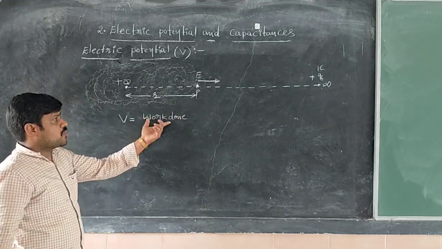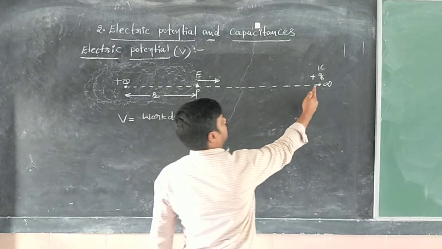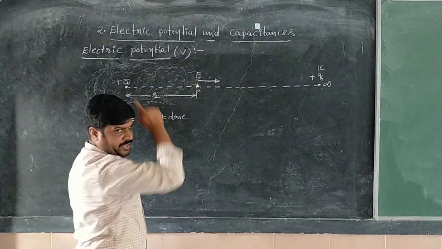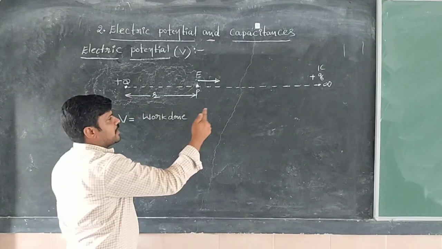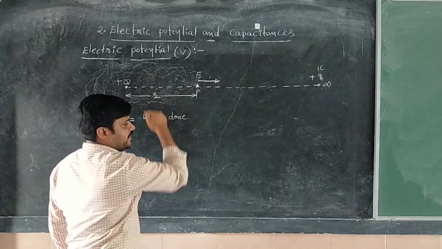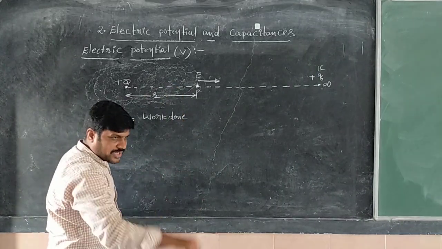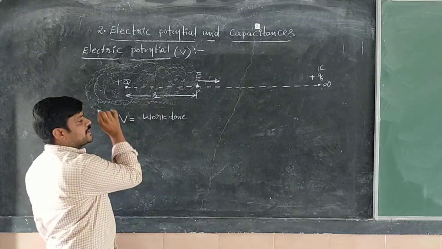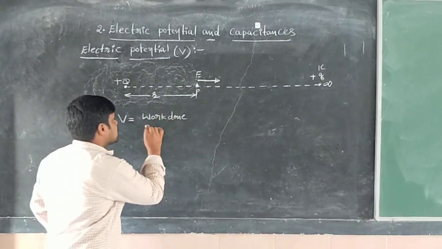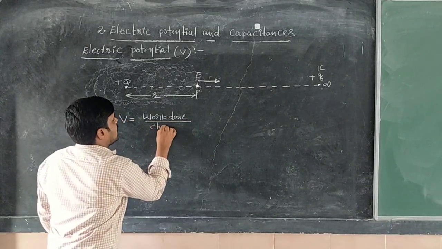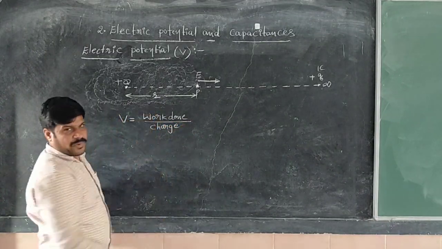That means the amount of work done to bring the unit positive charge from infinity to a given point in the electric field, whatever the work we are doing, that work is equivalent to the potential. That means electric potential is nothing but work per unit positive charge.